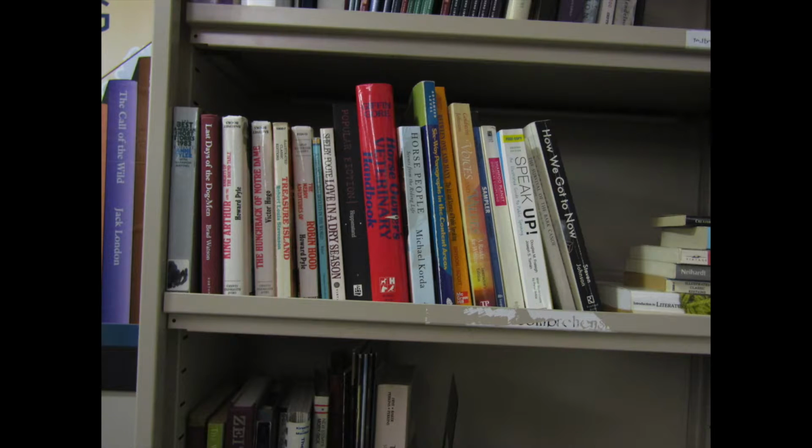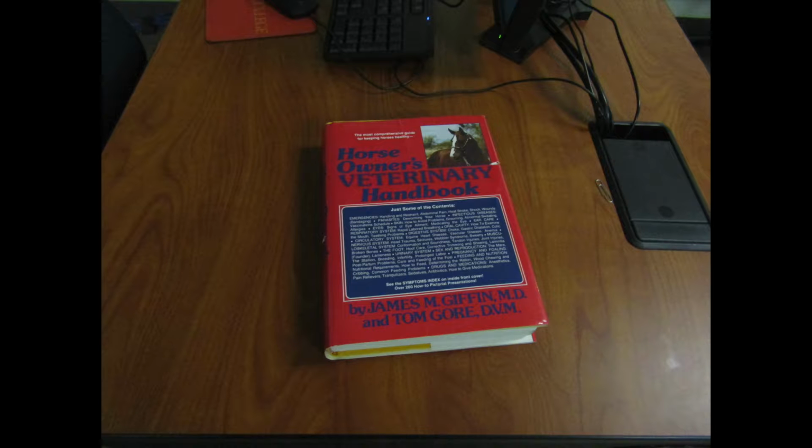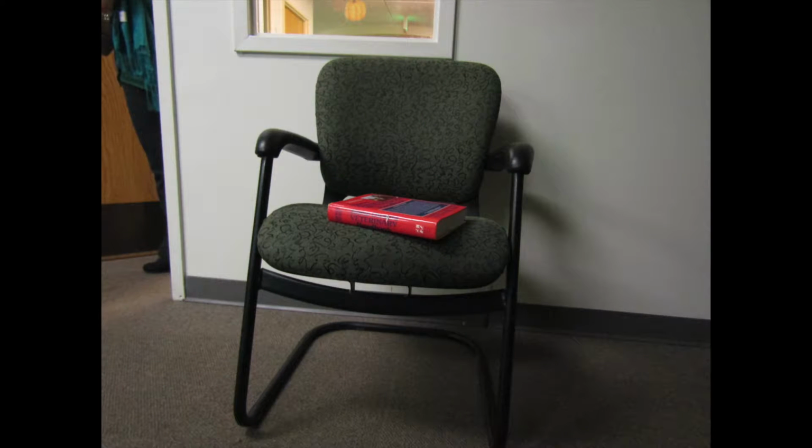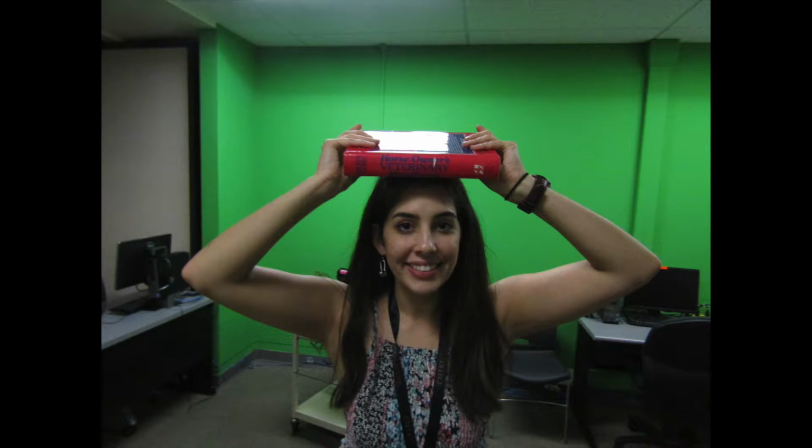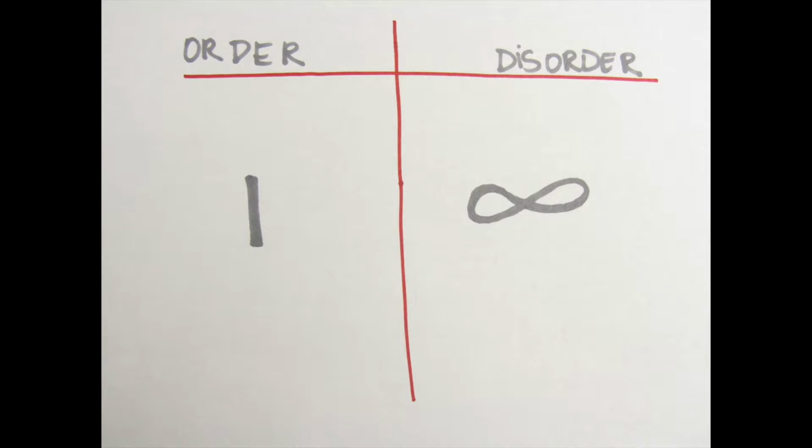We know that everything in the universe is disorganized. It is its natural state, not because it wants to, but because there are more possibilities to be in a disorganized state than in an organized state. For example, we can take a book and put it on a bookshelf. This is one organized state. Or we can take the book and put it over the table, a chair, or over my head. There are infinite disorganized states.